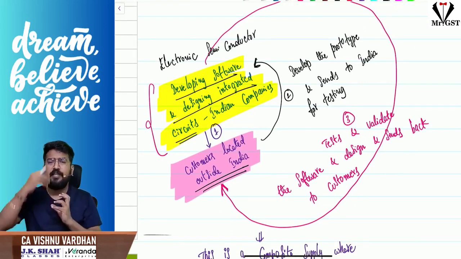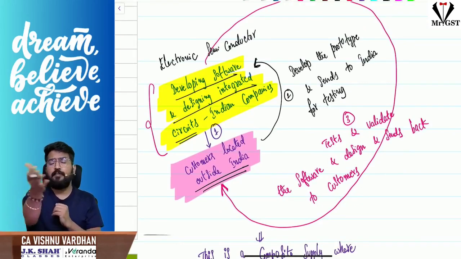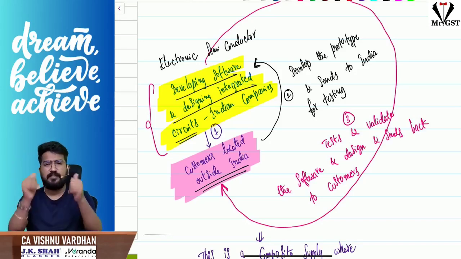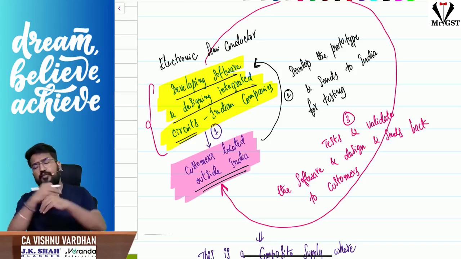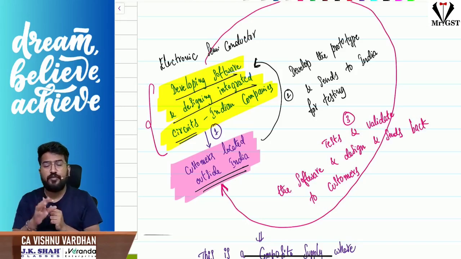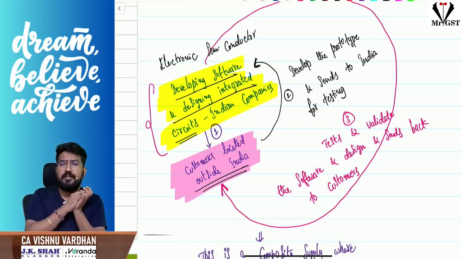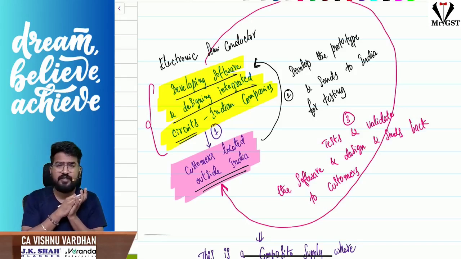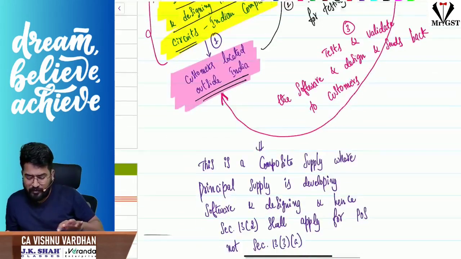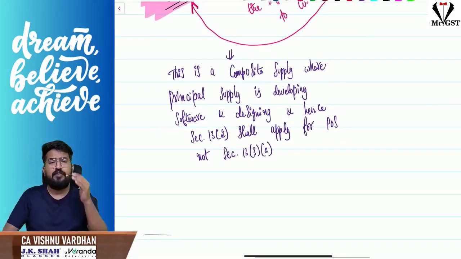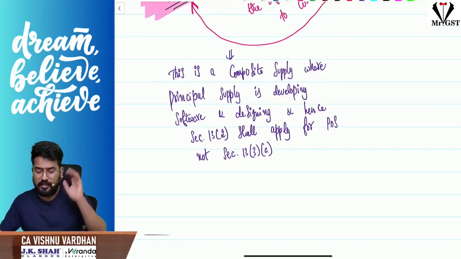So they are designing and giving to foreign companies. Foreign companies are sending a prototype to test and validate that. We are just testing and validating. Yes, this is what I have designed, this is what I have developed. Don't worry, now you can go for production. So this testing, though it is bringing the goods to India, is nothing but part and parcel of developing that design or software services. So here we will be applying 13 subsection 2 itself, the general rule for place of supply, not 13 subsection 3. Okay, so that is the clarification.